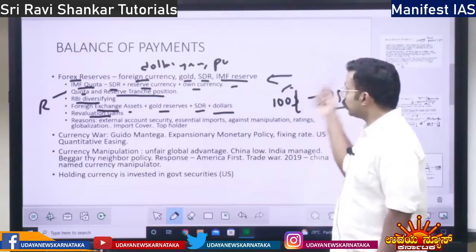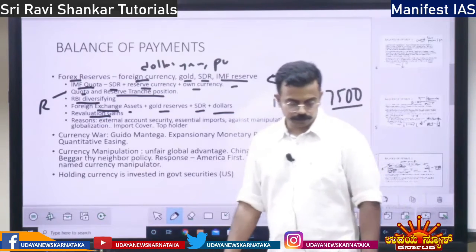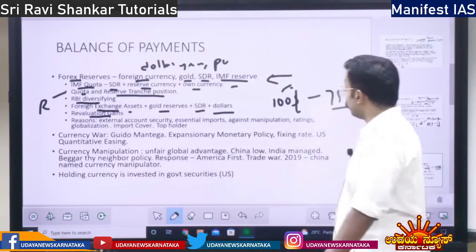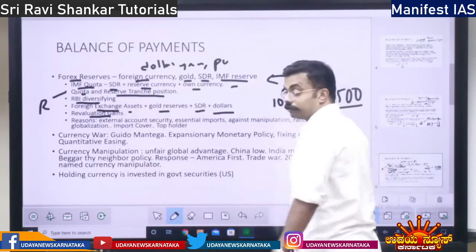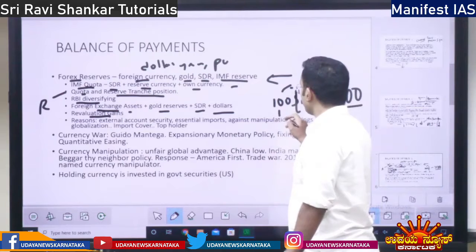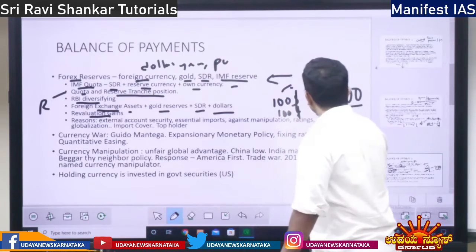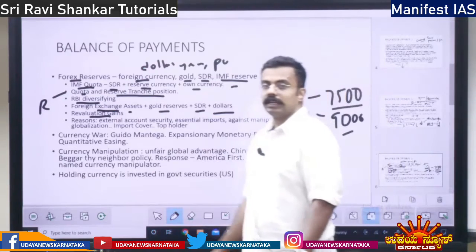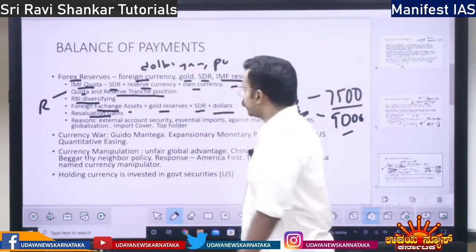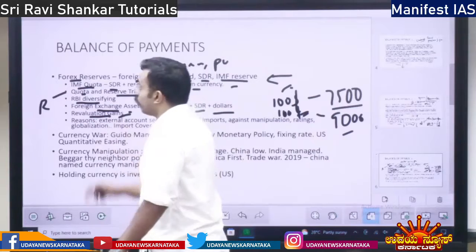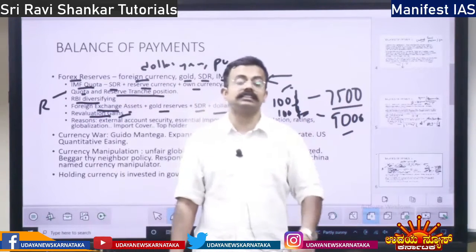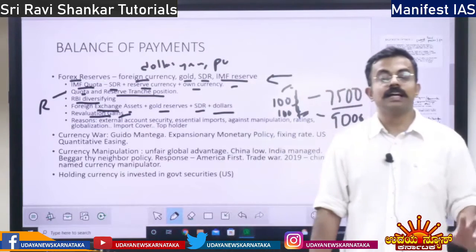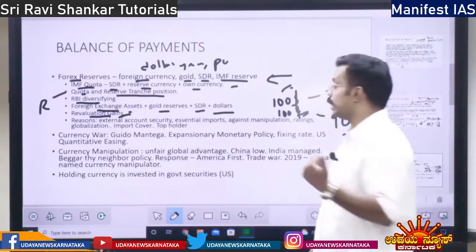Later on, the currency depreciates, and $1 will become 90 rupees. So if you have $100, you have 9,000 rupees. The same $100 worth of asset is now worth 9,000 rupees. So the value of the asset increases. That is the revaluation gain, right?